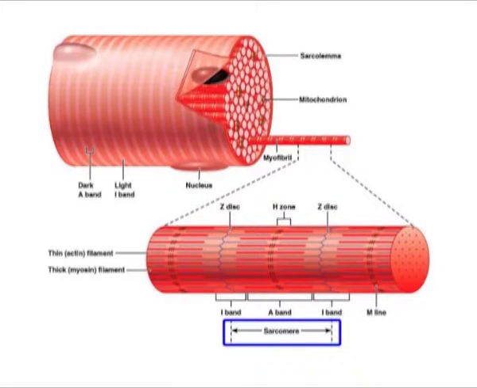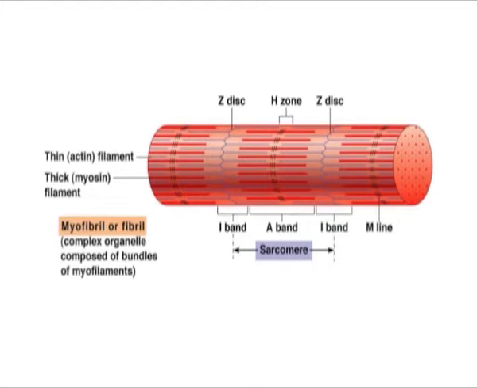The sarcomeres are what give skeletal and cardiac muscles their striated appearance. A sarcomere is defined as the segment between two neighboring Z lines, or Z discs or Z bodies. In electron micrographs of cross-striated muscle, the Z line is a line in between the I bands and appears as a series of dark lines. Surrounding the Z line is a region of the I band or isotropic band. The I band is the zone of thin filaments that is not superimposed by thick filaments.